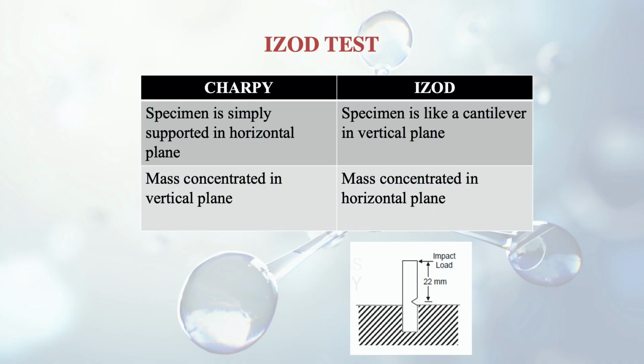Nowadays the same hammer is used in both machines with attachable strikers for Charpy as well as IZOD. So the difference between the Charpy and the IZOD we can see here. In case of the Charpy, the specimen is simply supported in the horizontal plane, whereas in case of the IZOD test, the specimen is like a cantilever in the vertical plane. Second difference, mass in case of Charpy is concentrated in the vertical plane, whereas in case of the IZOD test, mass is concentrated in the horizontal plane.